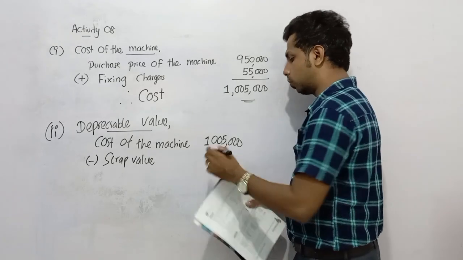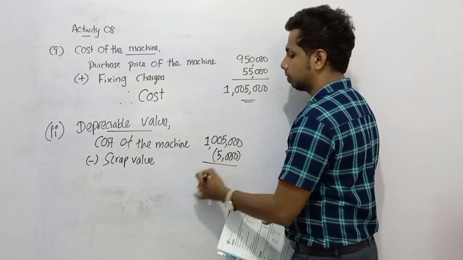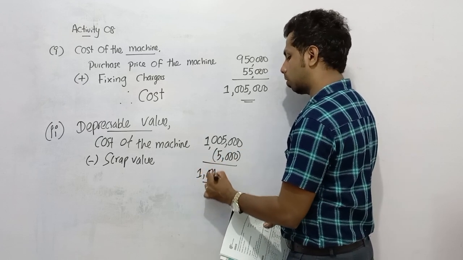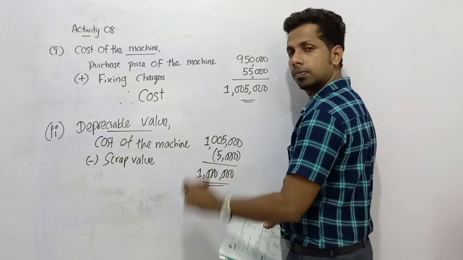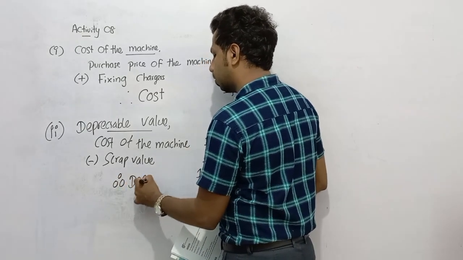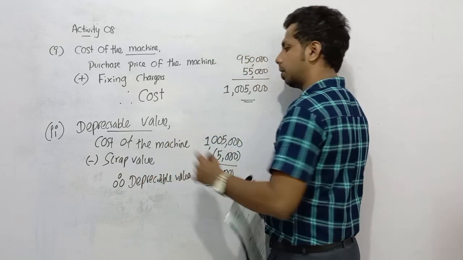So how much can be obtained through selling the asset? 5,000 can be recovered. So after deducting that, how much can be depreciated as a maximum throughout the estimated useful life? That is 1 million. So here is the depreciable value.